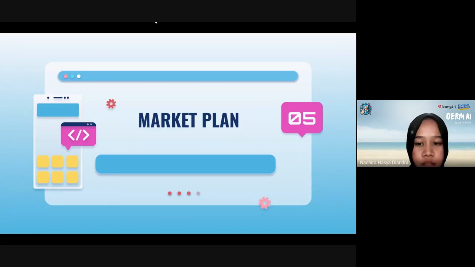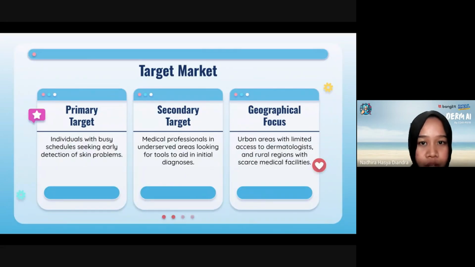Okay, and the next, we have to discuss the market plan. In this section, we will have several points such as target market, promotion strategy, market segmentation, technical plan, budget allocation, and additional division. Target market. We have three target markets here. First is the primary target, for individuals with busy schedules seeking early detection of skin problems. Examples: working professionals, parents, and students.